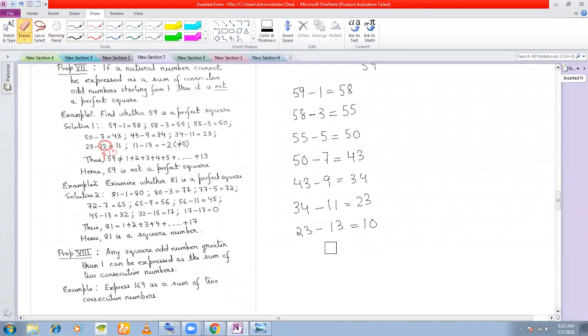So what I see is the last positive number that I'm getting. The last positive number we are getting is 10, which is not equal to 0. We are not getting 0, right? Therefore, we say 59 is not a perfect square.